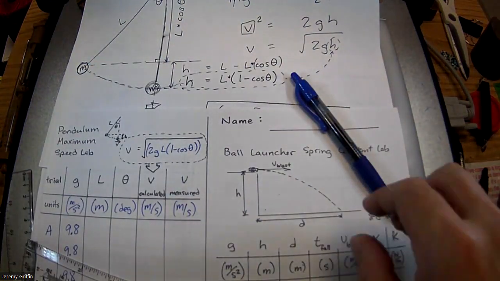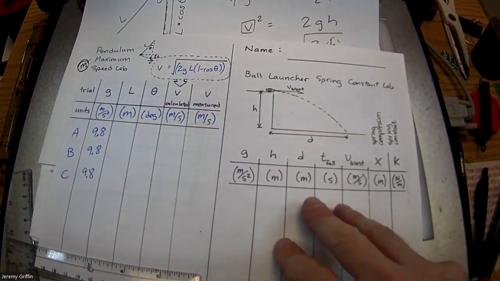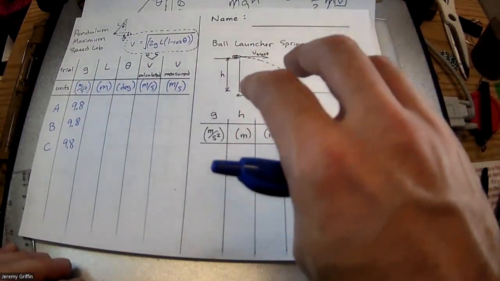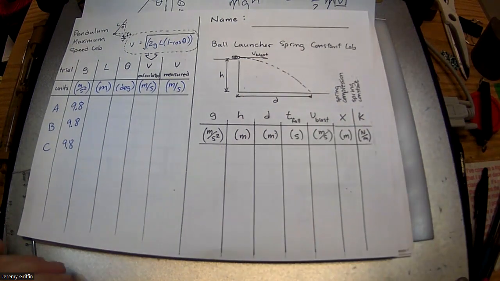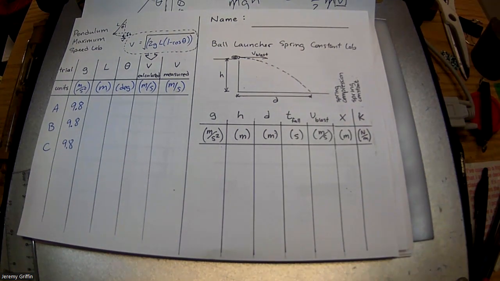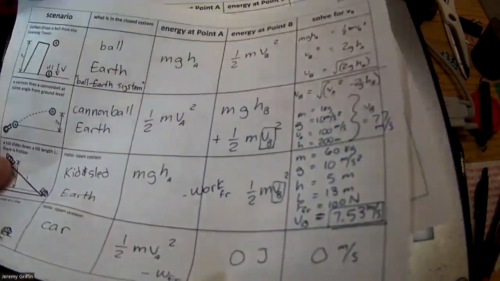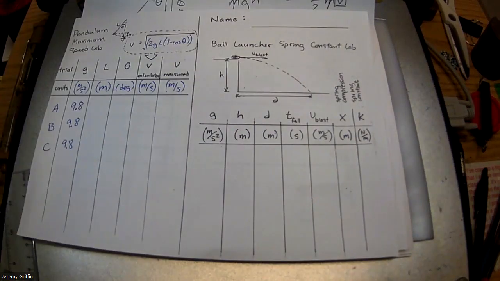All right. So here, try to get 3 trials. We've got a solid 15 minutes in here, which is perfect. Then hold on to this paper because tomorrow, of course, we're going to be doing conceptual questions. Wednesday, we're going to be doing this lab. And then sometime later this week, we're going to finally finish this packet, which I'm going to eventually pick up from you guys as your homework. You guys got that? All right, so everything you need is back in the lab area, and I'll be walking back there and helping you guys out.